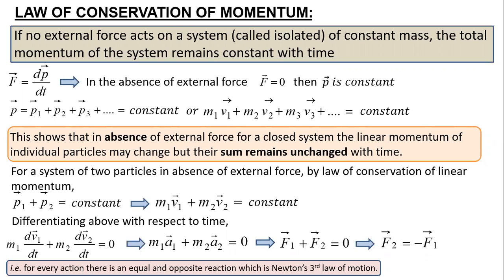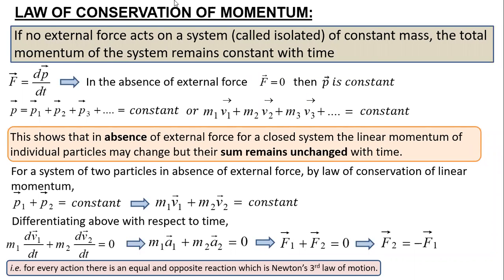m1 u1 plus m2 u2 equals m1 v1 plus m2 v2, but that is a very restricted case. That is particularly for the collisions case, so that is one of the applications of it. It is not the exact law derivation. The general law derivation is strictly from the second law.